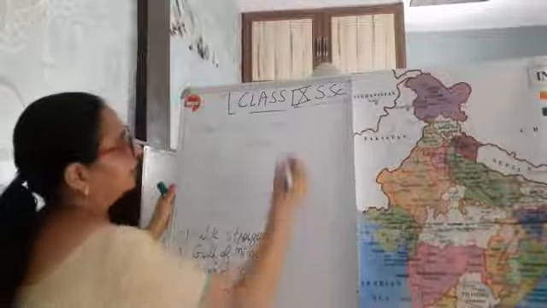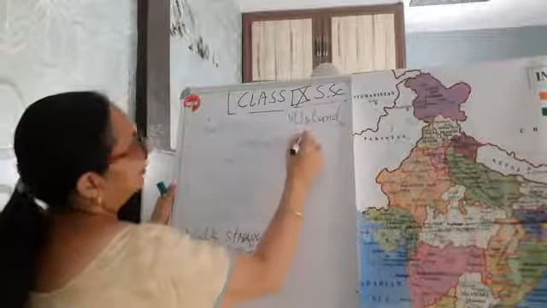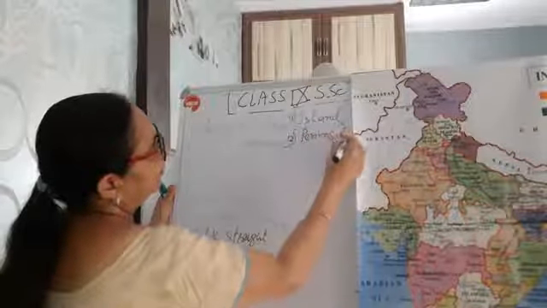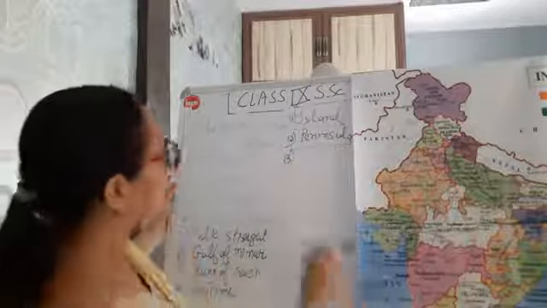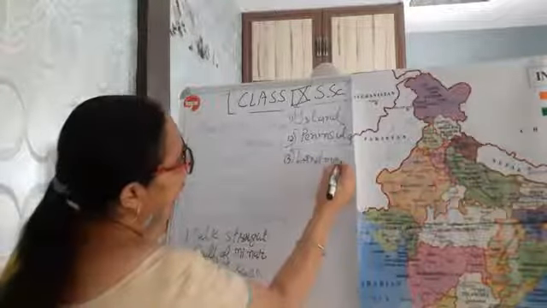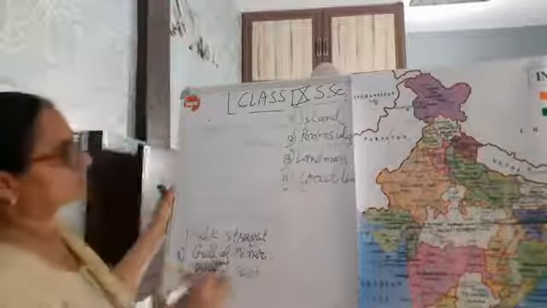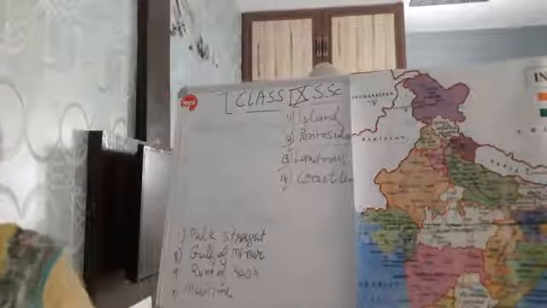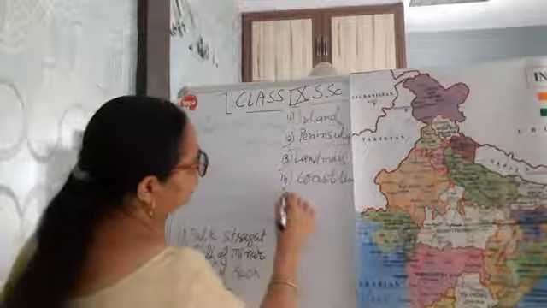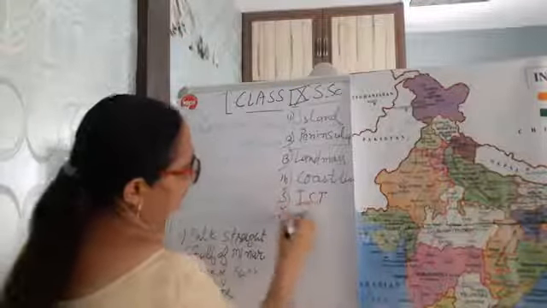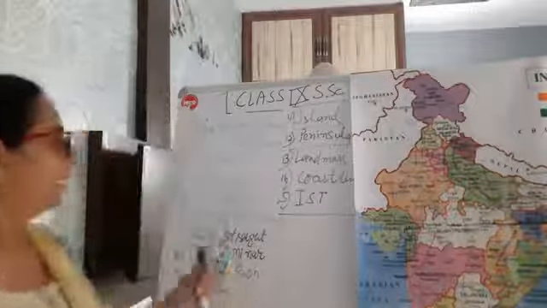Next term is 11th, island, peninsula, and 13 is island landmass, 14 is coastline, right, coastline boundaries, and one more you may take, very very important, although you have done it, IST. 15 terms you have to write, and yesterday I sent one PDF, that also you have to write.